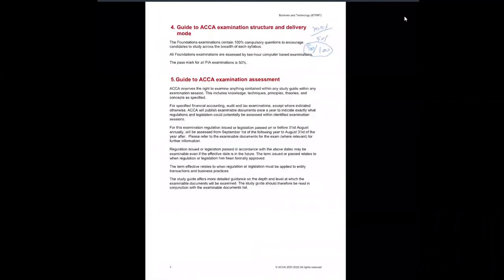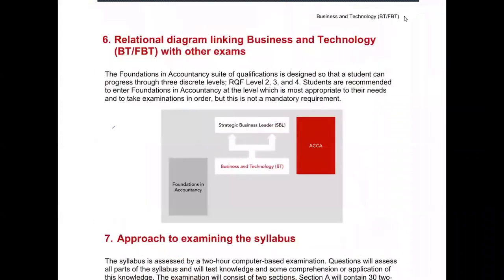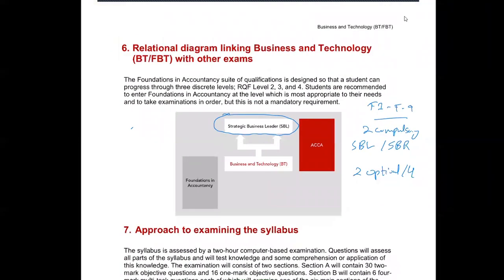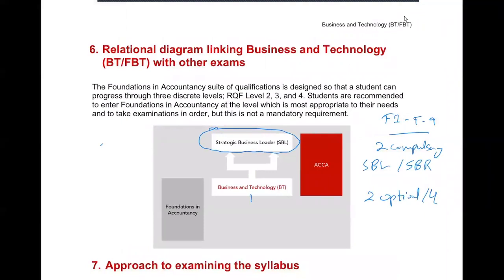Moving on, let's see how this course is linked with other exams. Here it mentions that it's linked with Strategic Business Leadership. After your foundations, F1 till F9, there are two compulsory papers, SBL, Strategic Business Leadership, and SBR, Strategic Business Reporting. After that, you need to give two optional papers out of four optional papers. We will study them later on, but this course will lay your foundation for SBL.